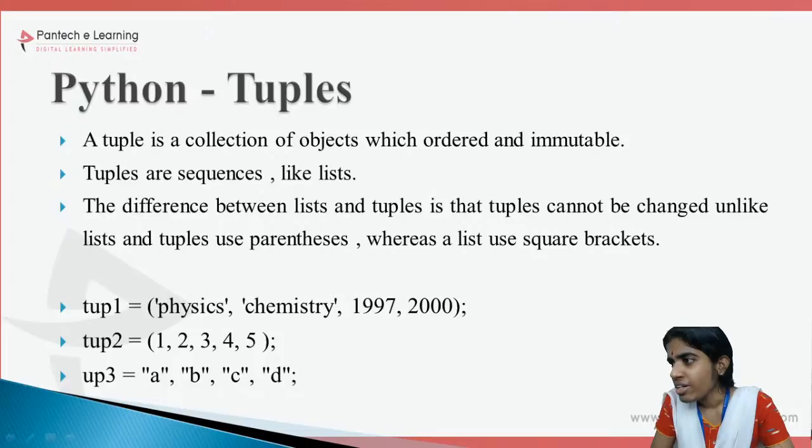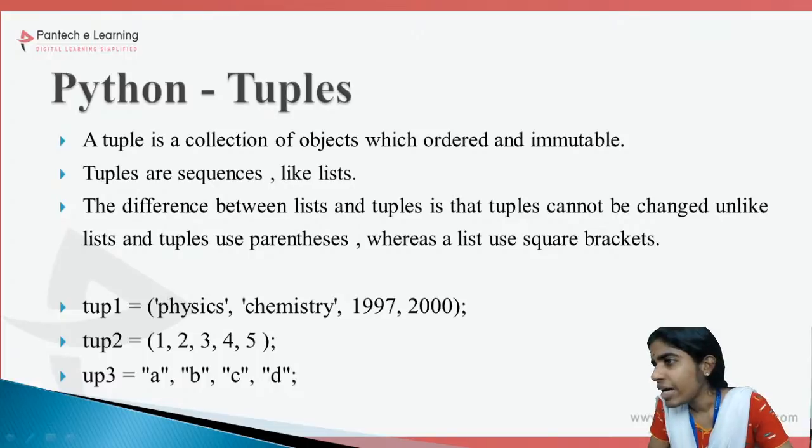Yes, variable, list. What are all the different data types that are available in Python?